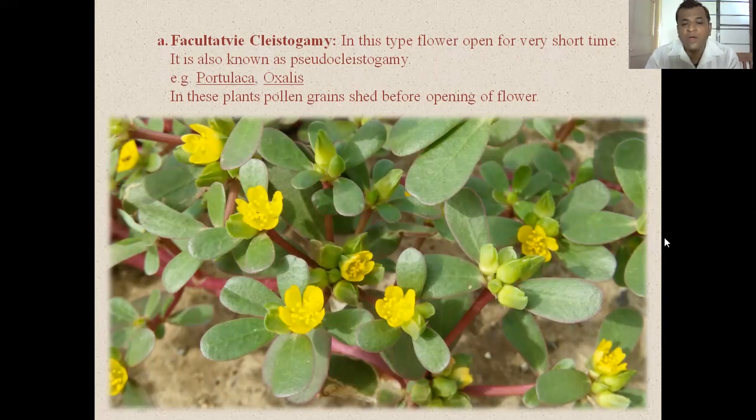In this plant, what happens? The pollen grain is shed before opening of the flower. So they avoid cross pollination, and self pollination takes place in the same flower.